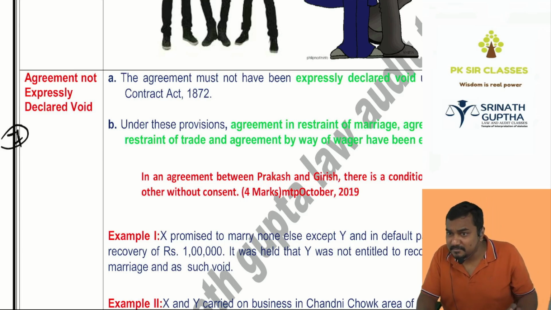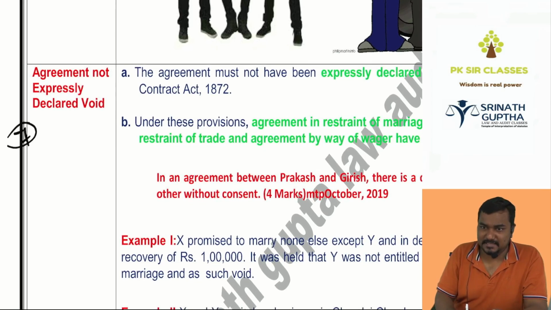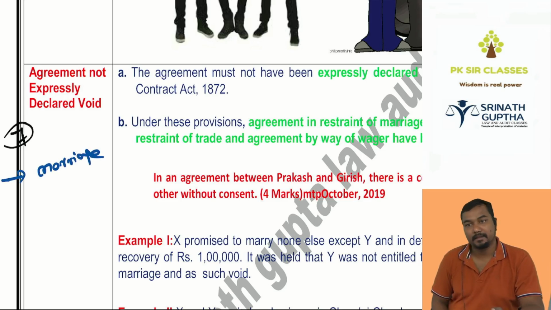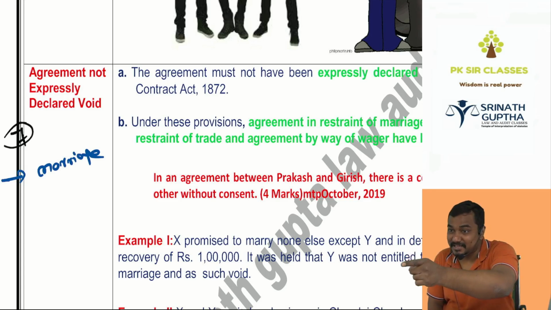The Indian Contract Act expressly declares a few agreements as bad agreements. For example, an agreement in restraint of marriage. Fundamental right, beta. If I said to Nikhil, you shouldn't marry anyone, you should die like a bachelor, it is restricting your fundamental rights. This agreement is a void agreement.